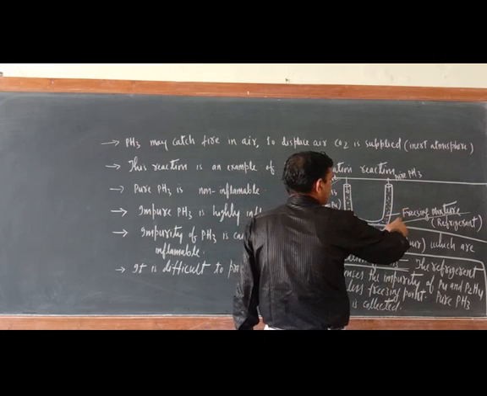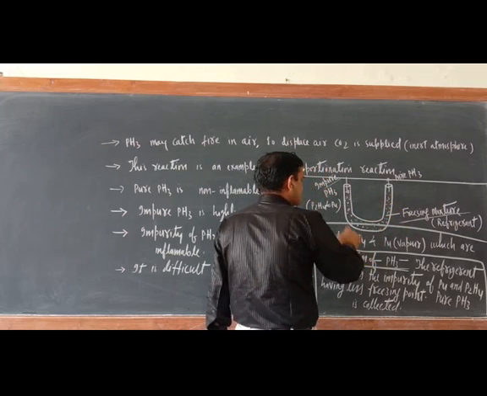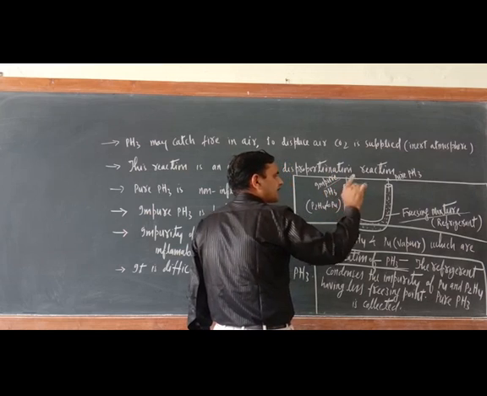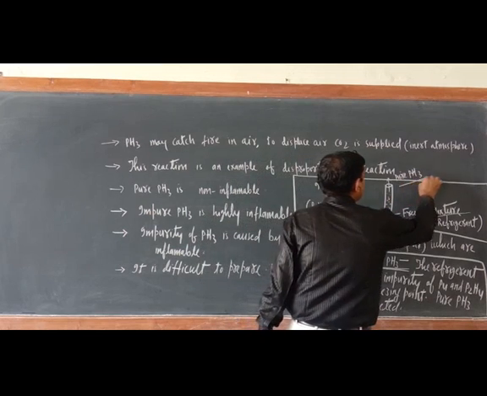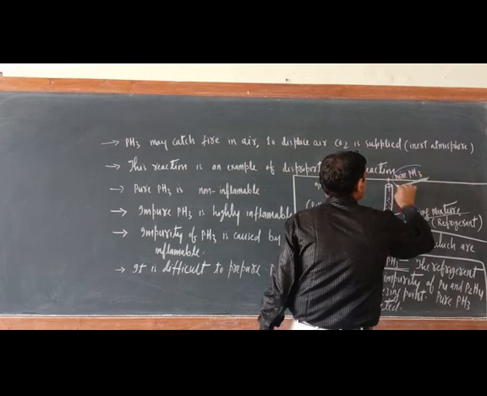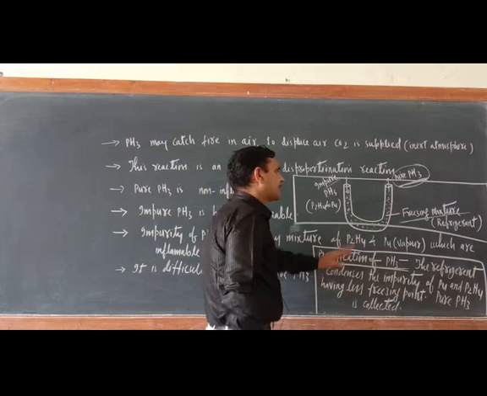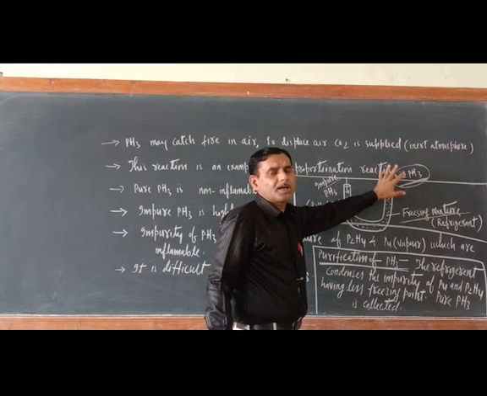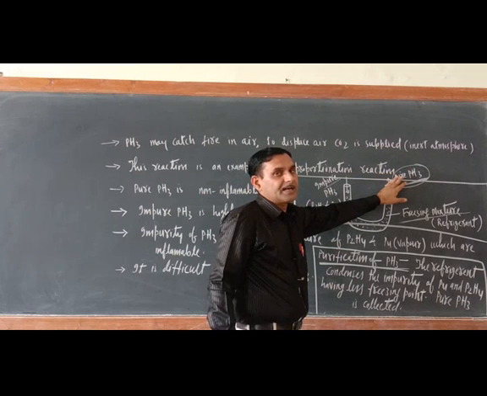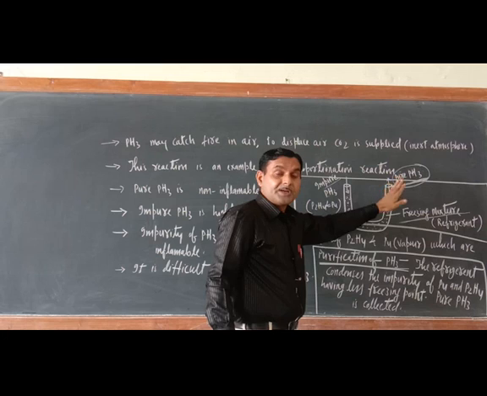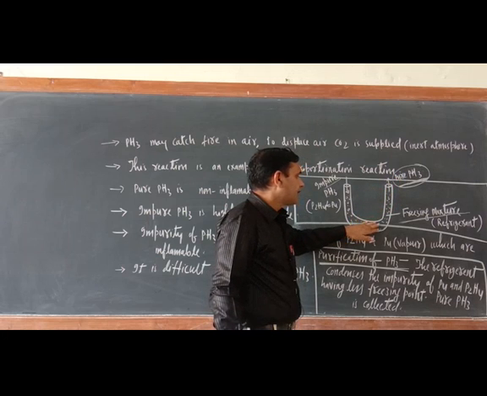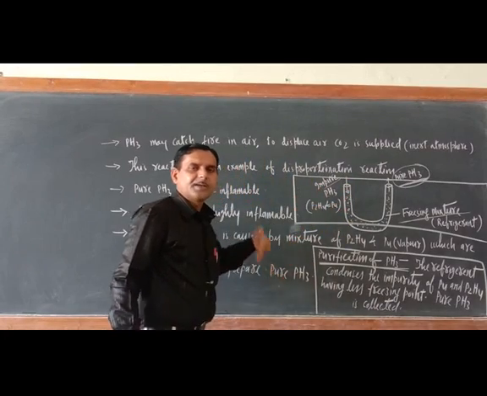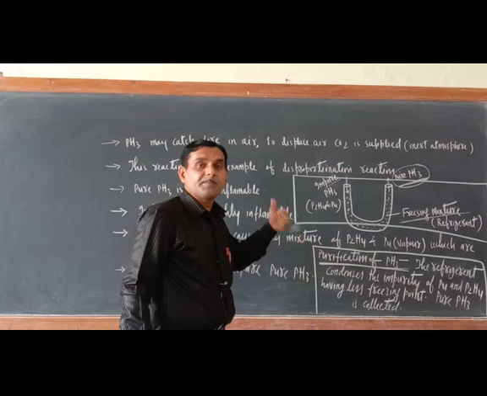This freezing mixture will condense the P2H4 and P4 because their freezing point is lower, and pure PH3 will be collected in the upper side, in one pot or apparatus. P2H4 and P4 will be condensed here only. In this way your PH3 is free from impurity.